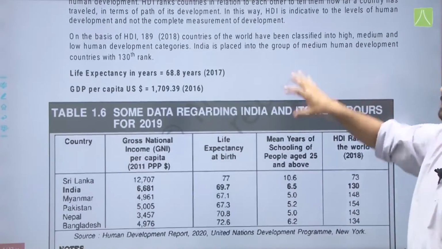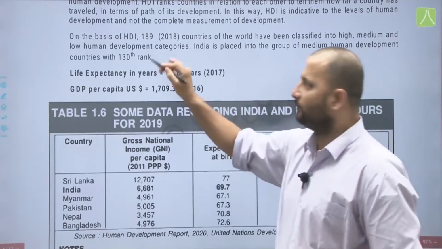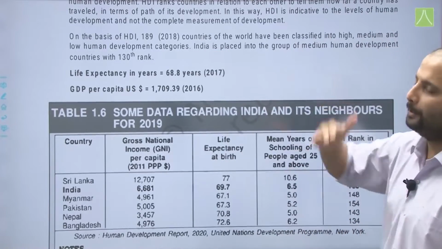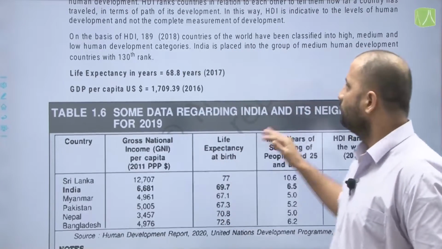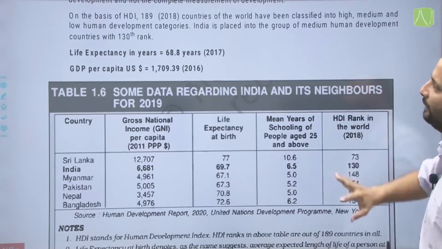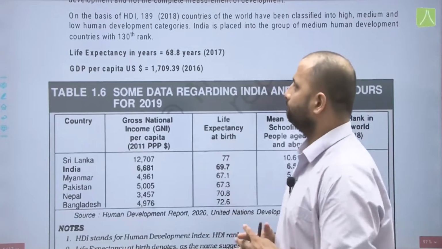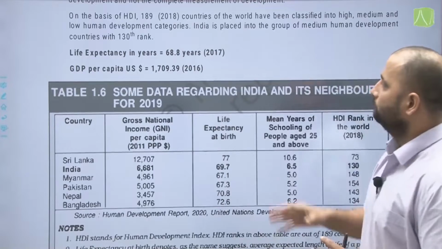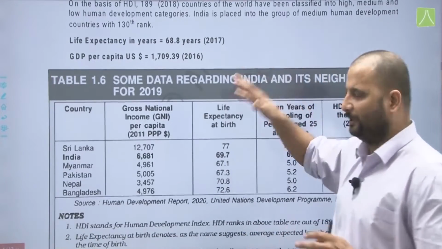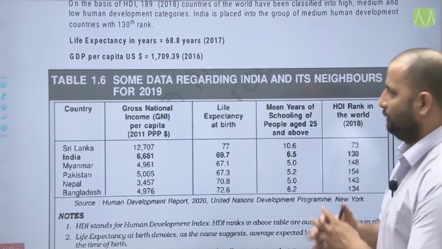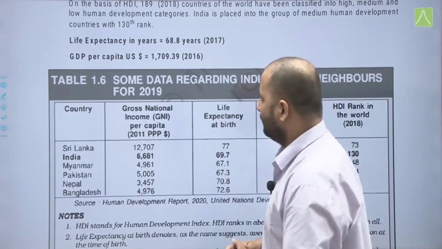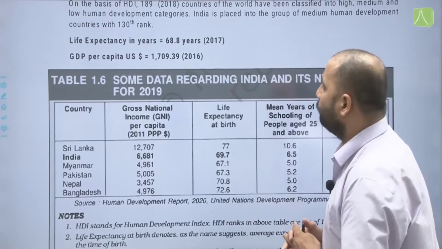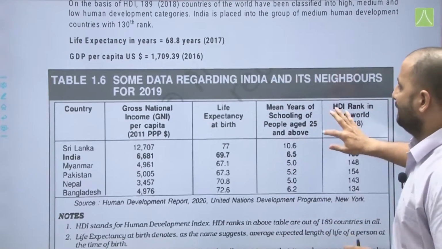On the basis of the Human Development Index, 189 countries of the world, according to 2018, have been classified into high, medium and low human development categories. India is placed in the group of medium human development with a rank of 130 out of 189. Life expectancy is 68.8 years according to 2017, and GDP per capita is 1709.39 US dollars according to 2016 data.